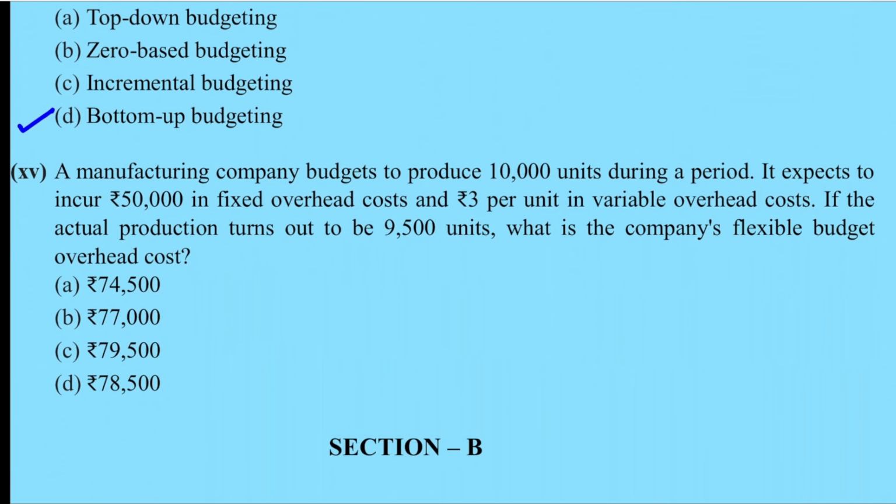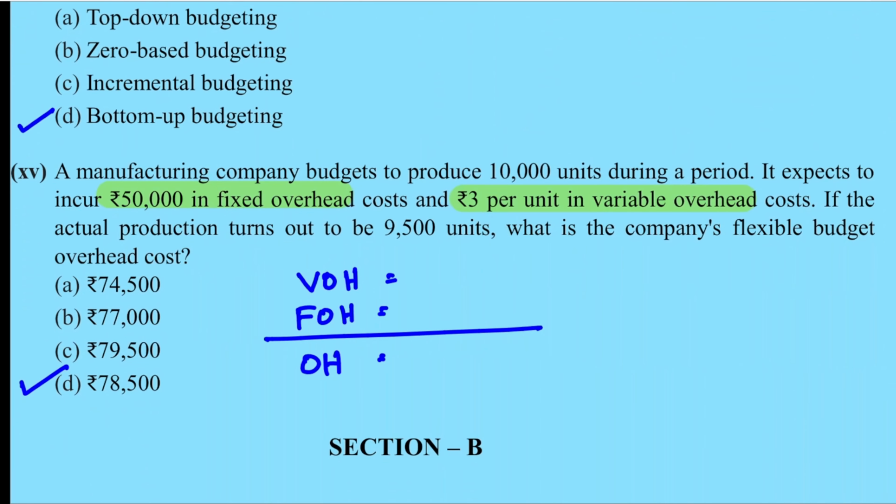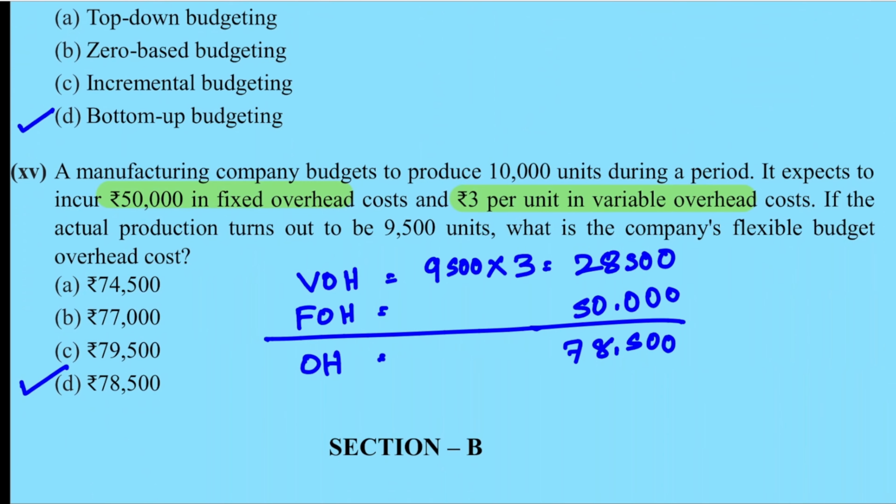Last one. A manufacturing company budgets to produce 10,000 units during a period. It expects to incur 50,000 in fixed overhead and 3 per unit in variable overhead. If the actual production turns out to be 9,500 units, what is the company's flexible budget overhead cost? So the answer is D, 78,500. Let's break it down. Variable overhead, you will get 9,500 into 3, 28,500, and fixed overhead is 50,000. So total is 78,500. Very easy question.